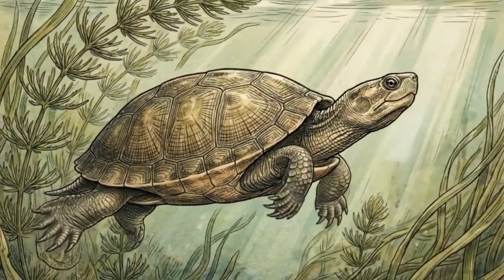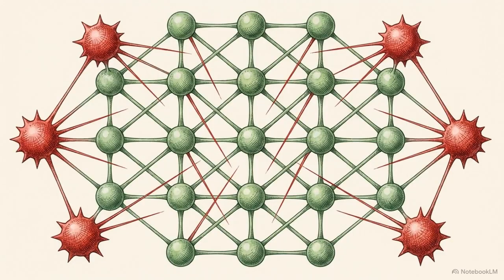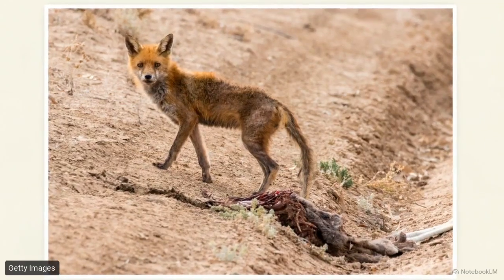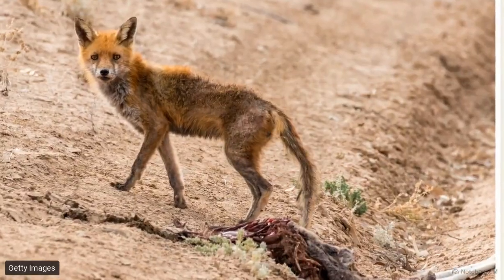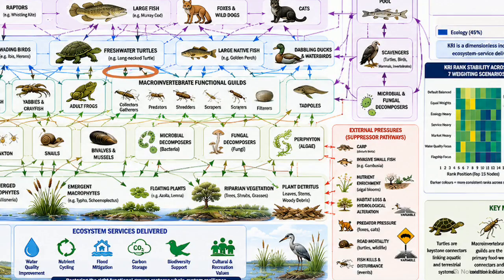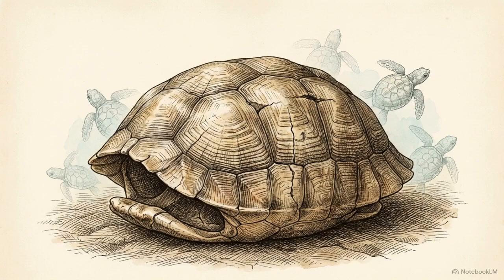and food web connectivity. To understand the full picture, the model also incorporates suppressor nodes, factors that actively degrade the network. These include physical threats like road infrastructure and biological ones like invasive cats and foxes. These suppressors do their most significant damage by targeting reproduction pathways. This creates a recruitment trap.